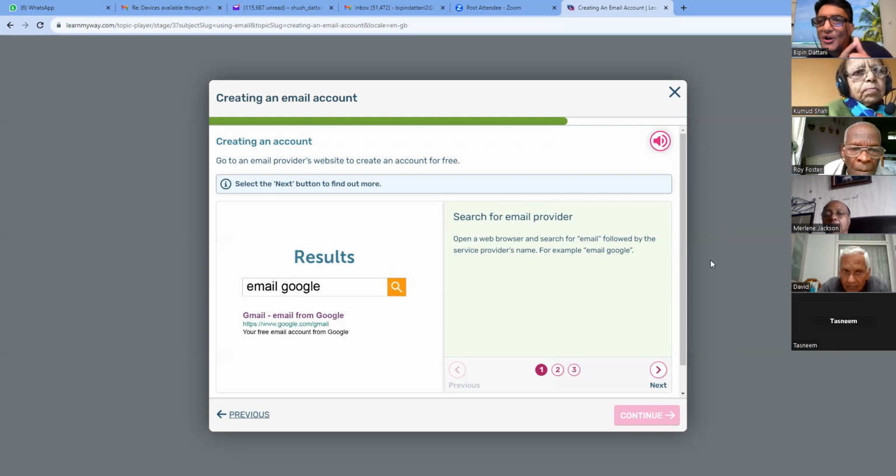So that means like Google Chrome or Safari or something like that. Open a web browser and search for email, followed by the service provider's name. For example, email Google, or you could have said email Outlook or email Yahoo. Now we have to press the next button here.